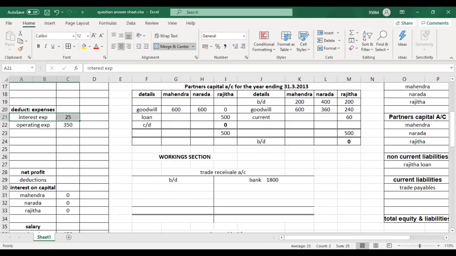So please correct it as 350,000, because in some past papers there's a small printing mistake. The correct value is 350,000, not 350,900.